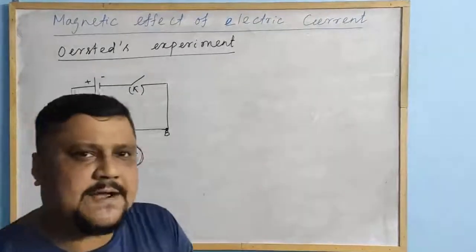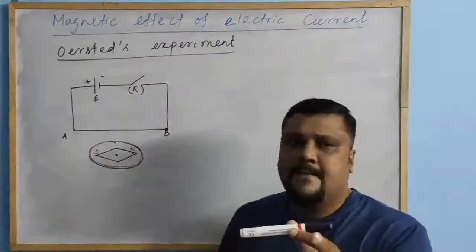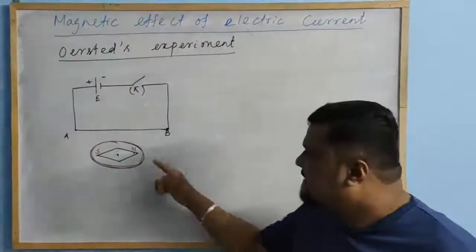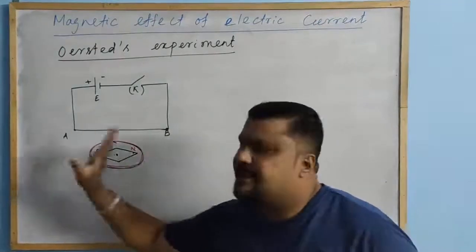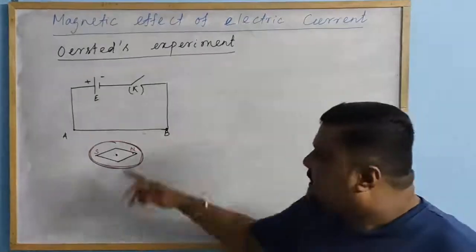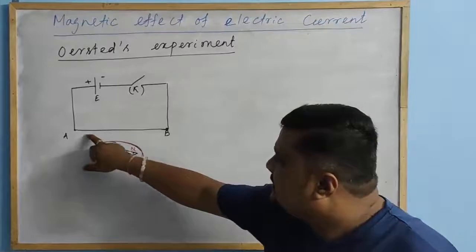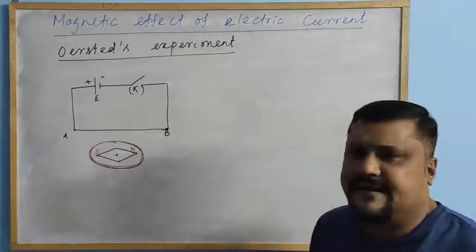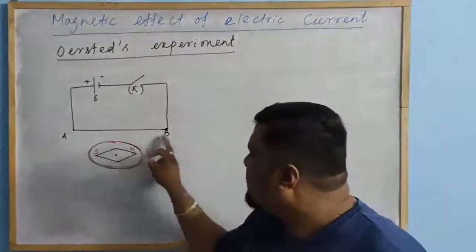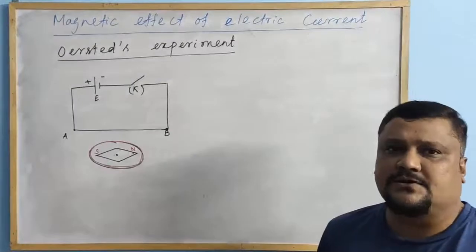So it will point in the north-south direction, geographic north and geographic south. The wire AB is parallel, so it is also in the south to north direction: the A end is towards the south, B is north. They are placed parallel to each other.